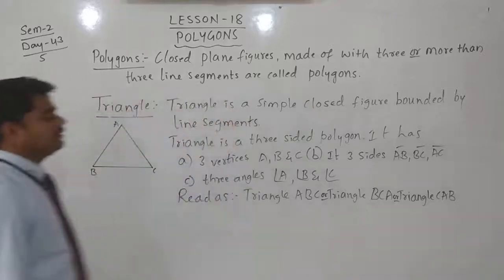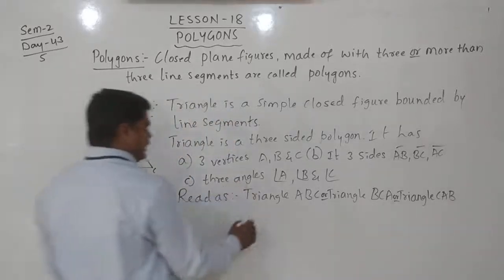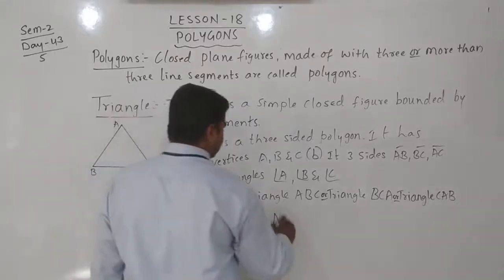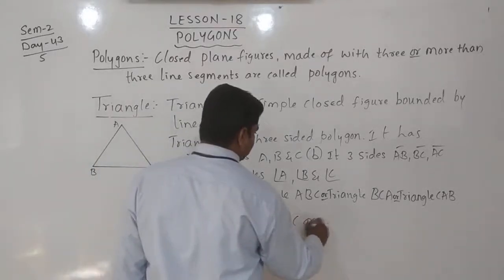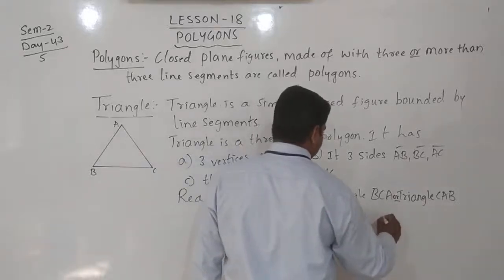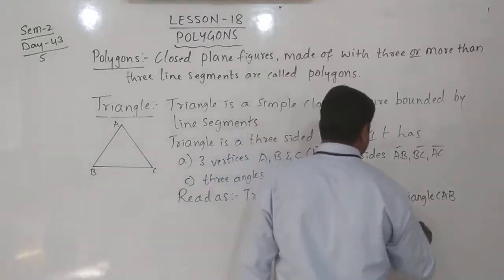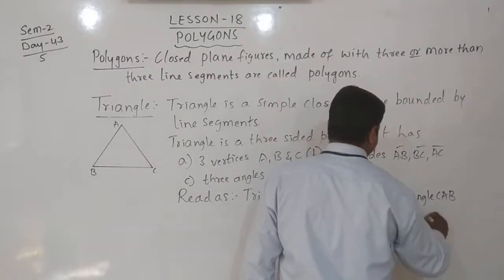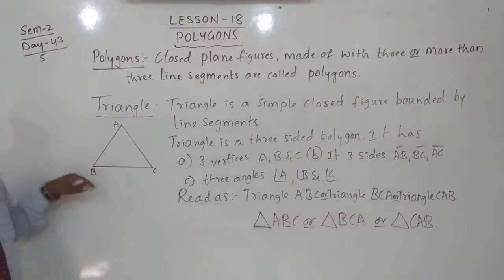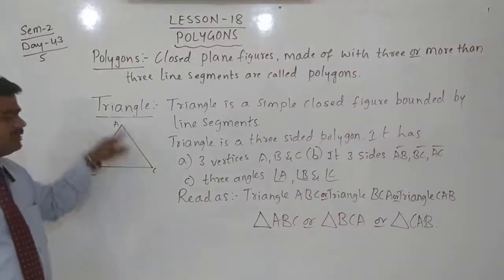These are the names of the triangle. We can write the symbol of triangle, and then triangle ABC or triangle BCA or triangle CAB.